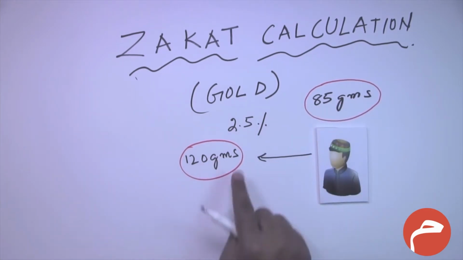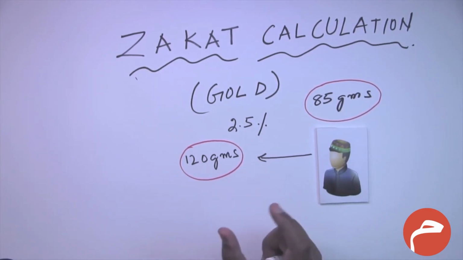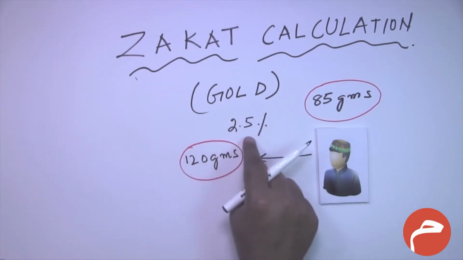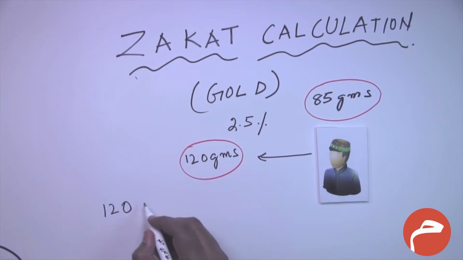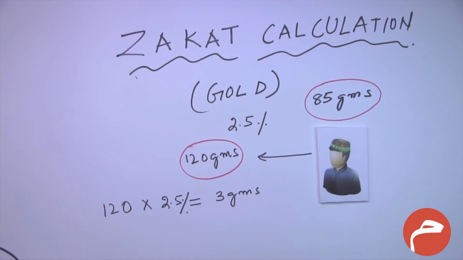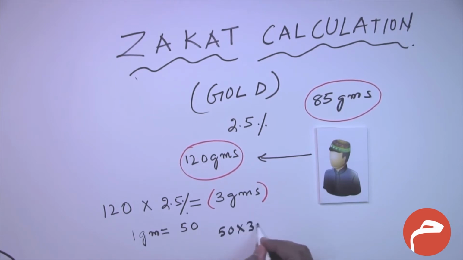Now we are using a lunar calendar. Lunar calendar is basically an Islamic calendar. So if we are calculating based on a lunar calendar, then we have to pay 2.5% as tax. How do we calculate this? 120 grams into 2.5% will be 3 grams. For ease of understanding, for example, 1 gram of gold is equal to $50. Then this person has to pay 50 into 3, that is $150 as zakat.